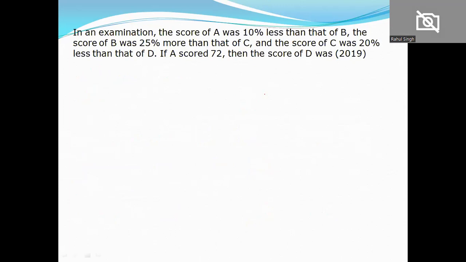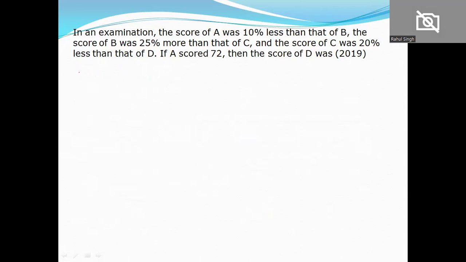So we have question which comes in exam like 2019 CAT. In an examination, the score of A was 10% less than that of B. The score of B was 25% more than C, and the score of C was 20% less than D. If A scored 72 marks, then the score of D was what? Now this is a very basic question. You should understand how to solve this thing. We'll take two, three different approaches. Let's see.